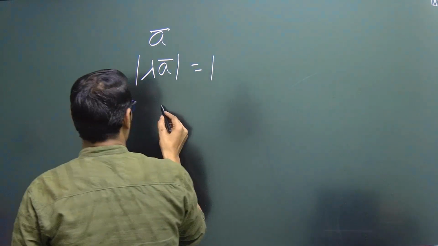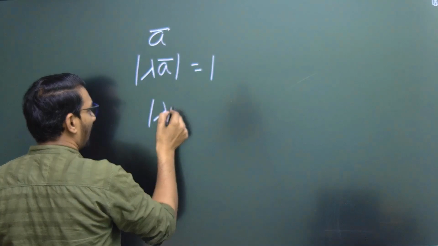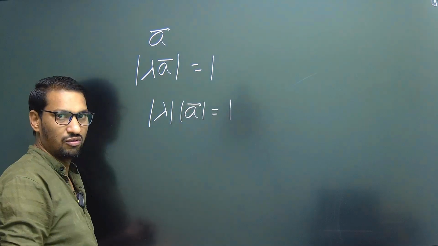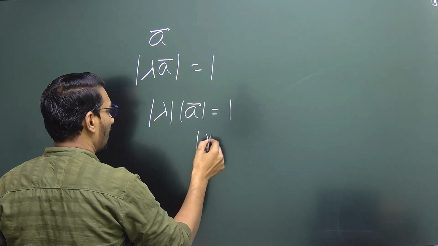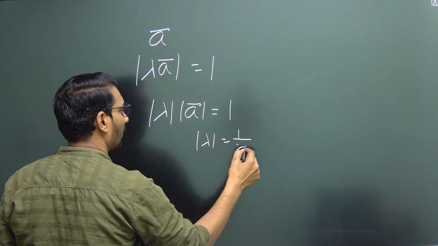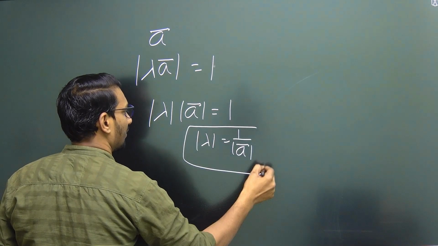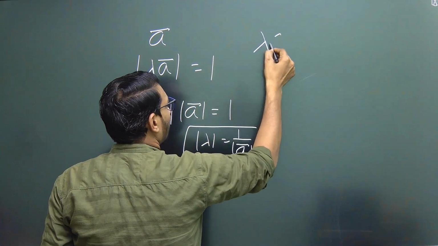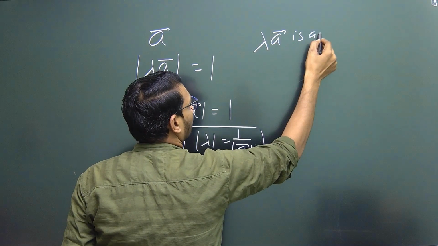Now lambda times mod of vector A must be equal to 1. So mod of lambda is nothing but 1 upon modulus of A. As we say, lambda A is a unit vector.